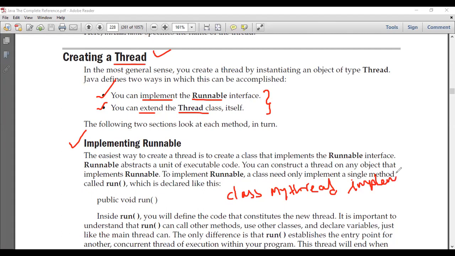So I should write MyThread implements. What do I need to implement? I need to implement an interface called Runnable. This entire name, I should write it: Runnable.